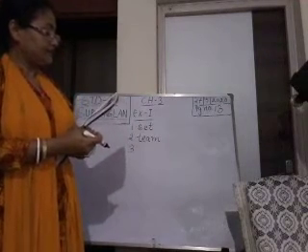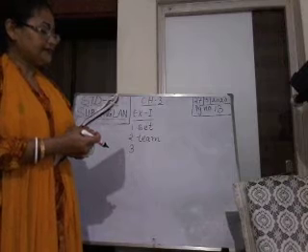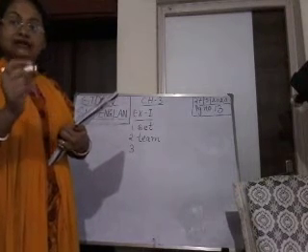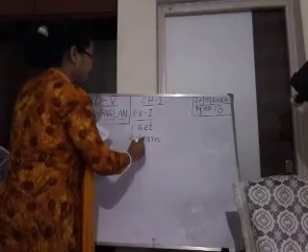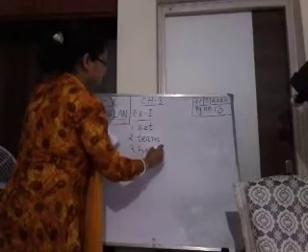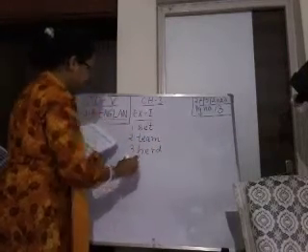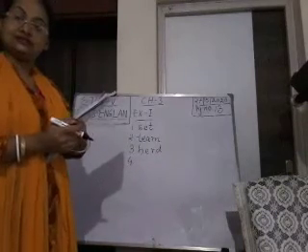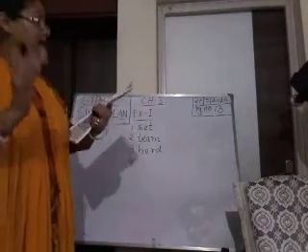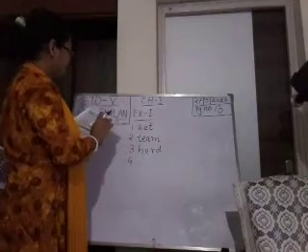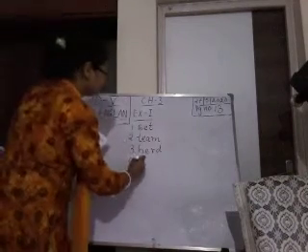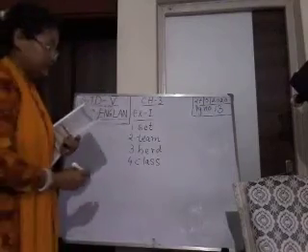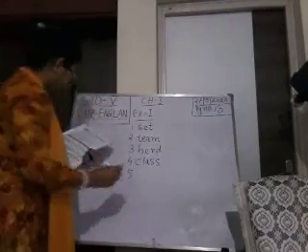Now, number 3. The farmer takes his dash of cattle near the river. Dash of cattle. This means herd of cattle. You all know this, isn't it? Herd of cattle. Then number 4. She is teaching a dash of students. So, students means a class of students. So, class. C-L-A-S-S. Class of students.